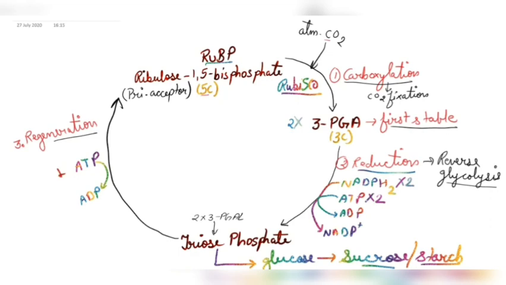So initially we got one molecule of carbon dioxide and a five carbon compound, that is RuBP. But remember this point that to get one glucose molecule, you need 6 C3 cycles. All of our calculations regarding one glucose will depend on this point. That is, to form one glucose, we need 6 cycles.